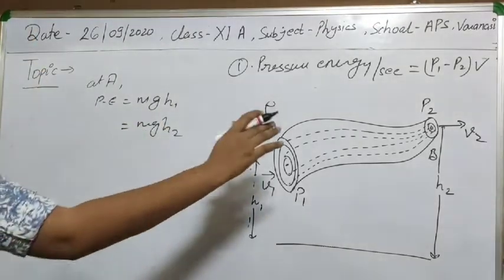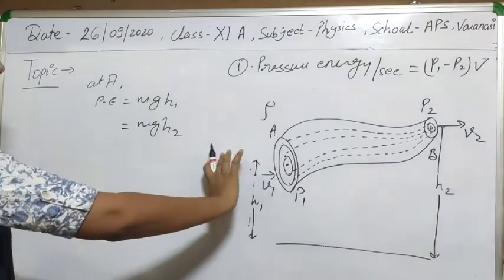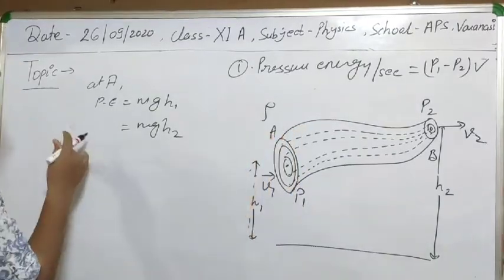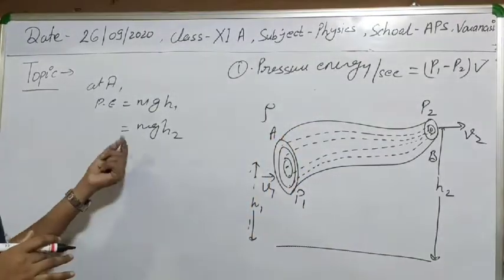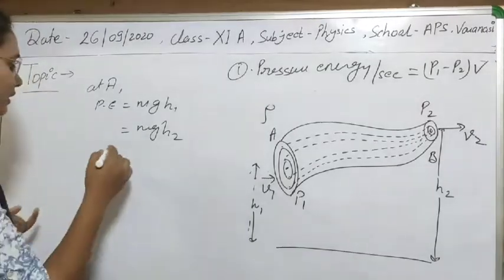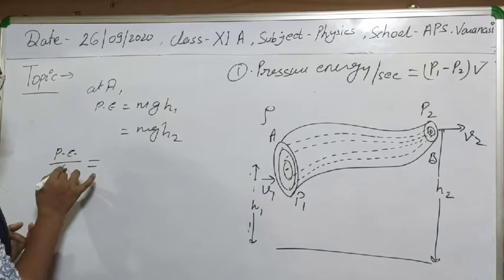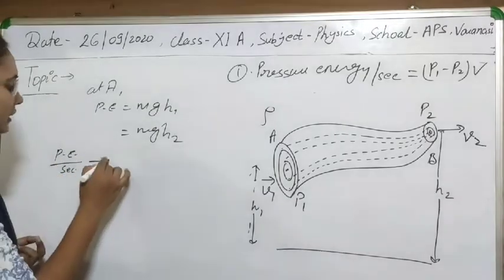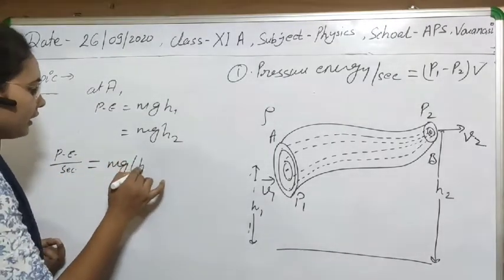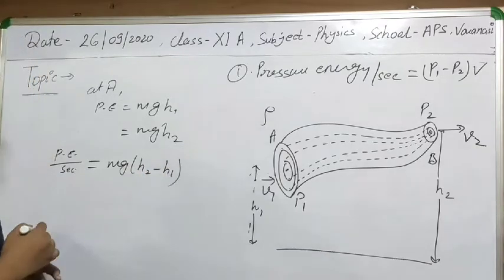So the potential energy per second will come to be mg (h2 minus h1).